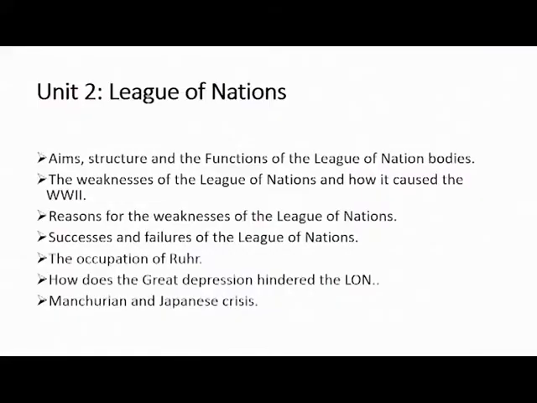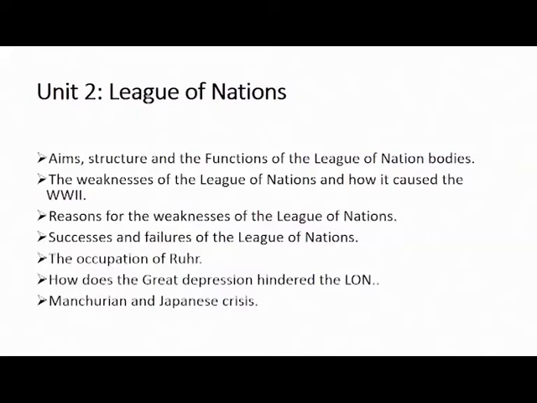And as well as those bodies, for example the assembly, what are its functions? What does the assembly consist of? How many members made up the assembly? How many countries are represented in the assembly? What are the main functions?